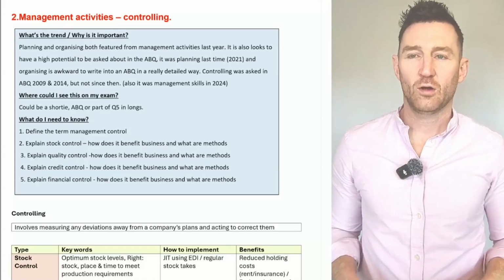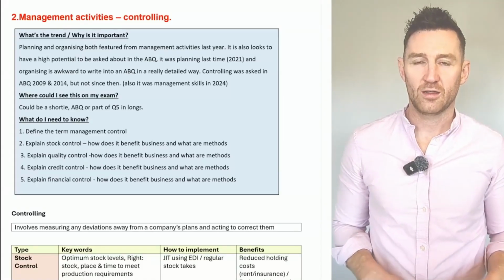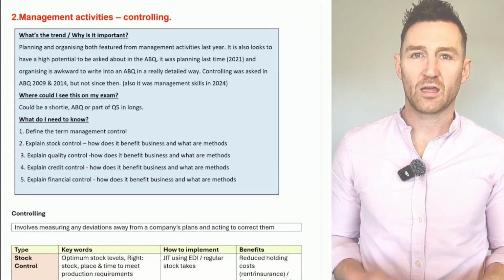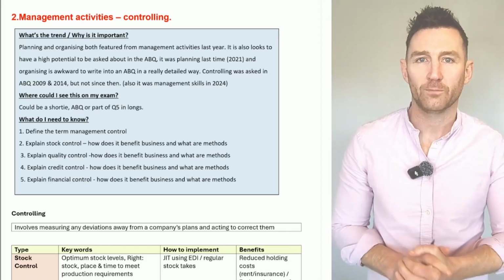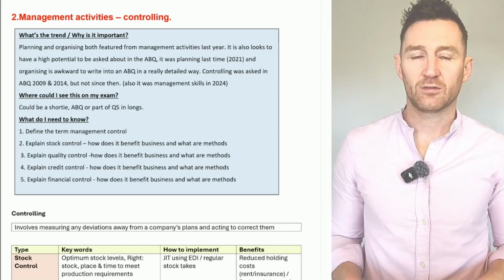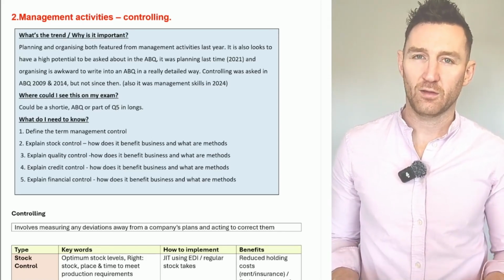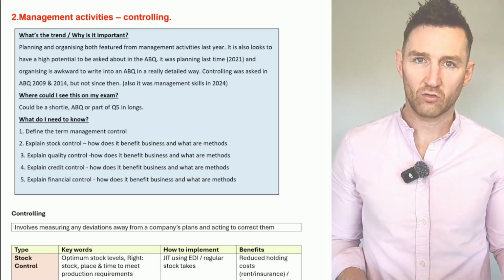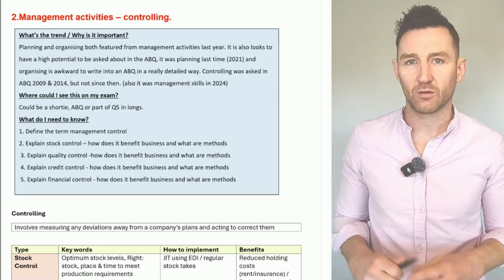All right, the next key question from Unit 3 that we're looking at here is from management activities, and we are looking at management control in particular. So remember, management activities, as far as Leaving Cert business goes, are planning, organising and controlling. We're zoning in here on management control.